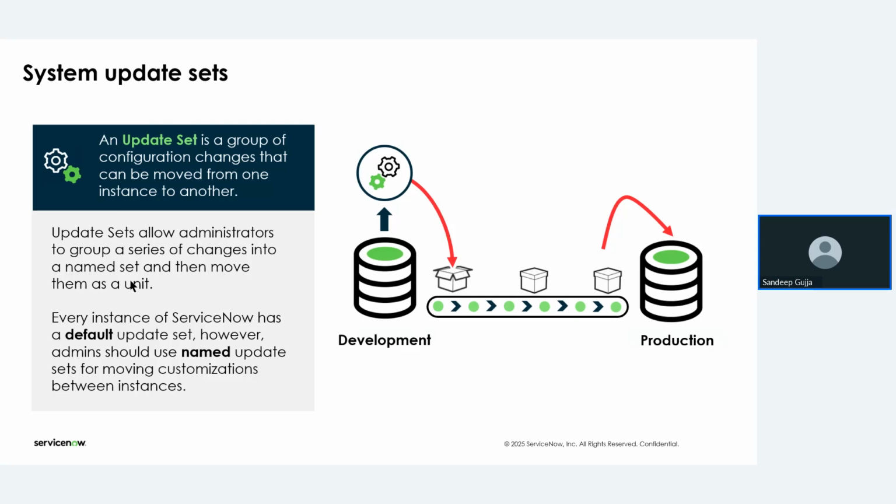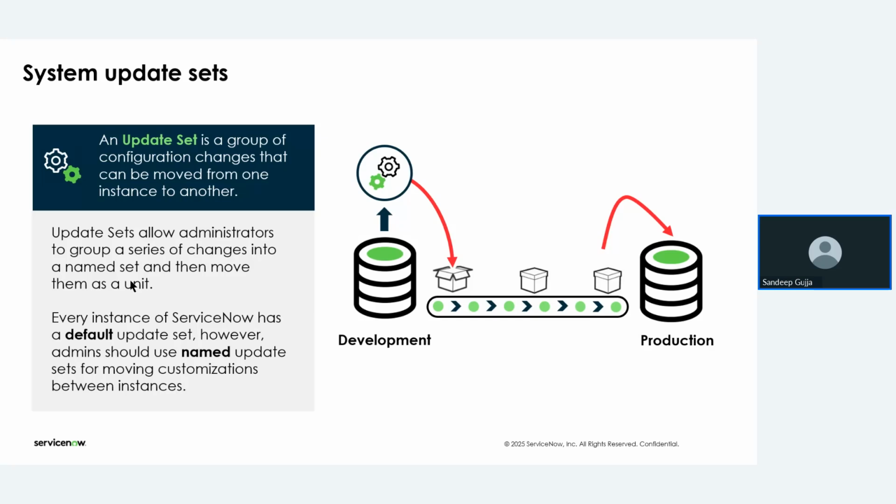But in ServiceNow, we have a concept called update set that helps us store the configurations, and it can directly connect with another instance, whether a production instance or a testing instance. We can move the configuration that we built in the developer instance.